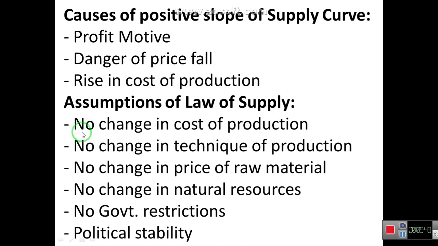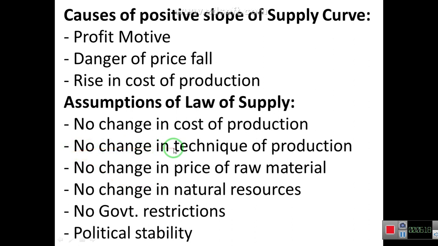For example, once a producer is producing its product at the lower cost, and if price increases and at the same time cost of production also increases, then it will not be possible for the producer to increase the supply due to increase in cost of production. That's why it has been assumed that there is no change in cost of production. If cost of production increases, then this law will not apply.